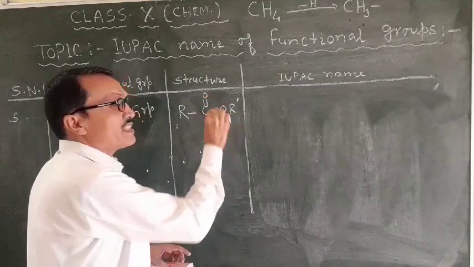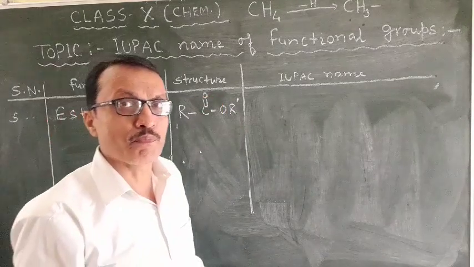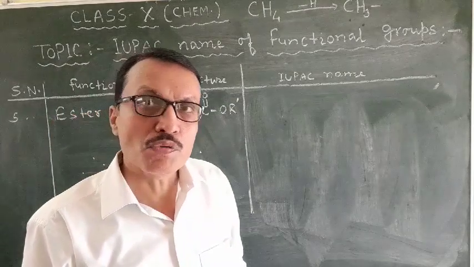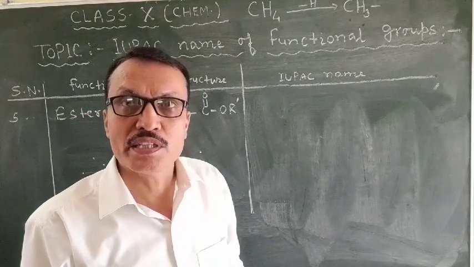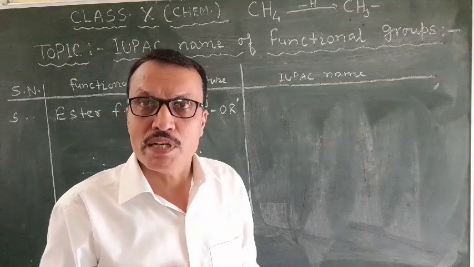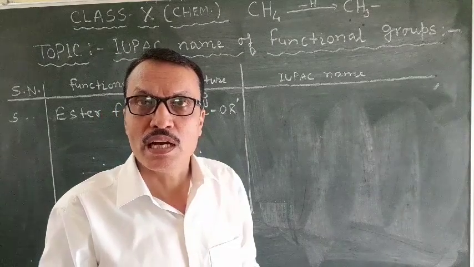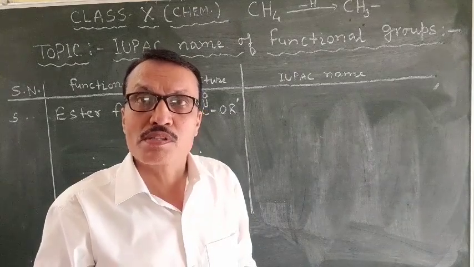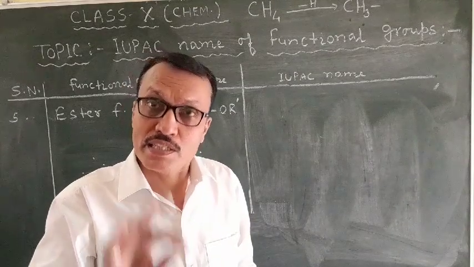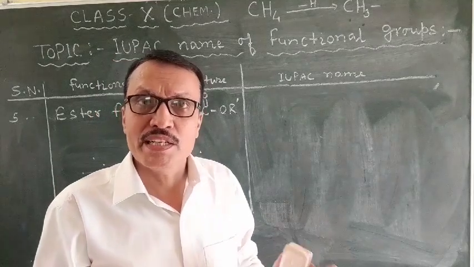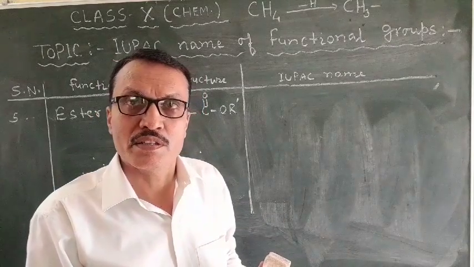This is the ester functional group, and esters are sweet smelling compounds naturally found in our fruits. All fruits have a specific odor, and these odors are due to the presence of certain esters in them. Esters can also be made in the laboratory.